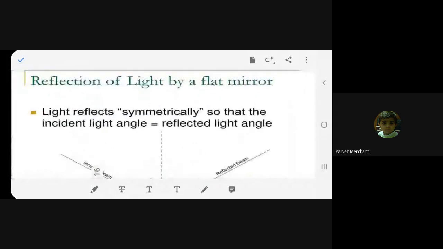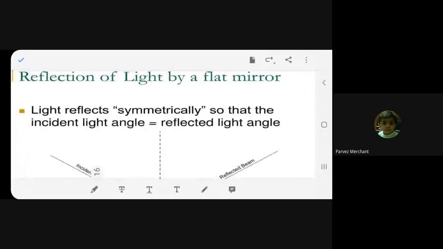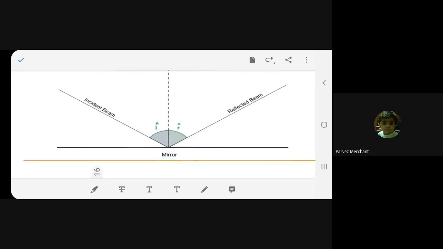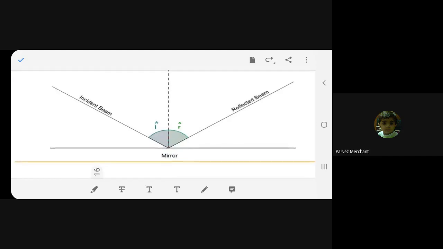Now let's see the reflection of light by a flat mirror. Reflection of light by a flat mirror. Light reflects symmetrically, so the incident light angle is equal to the reflected light angle. This is symmetrical reflection.